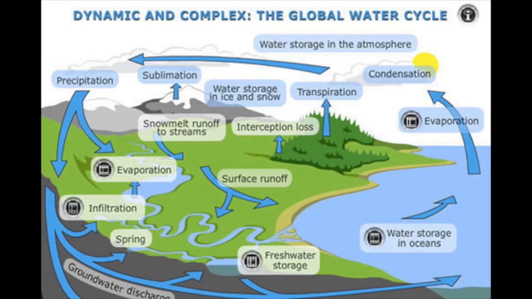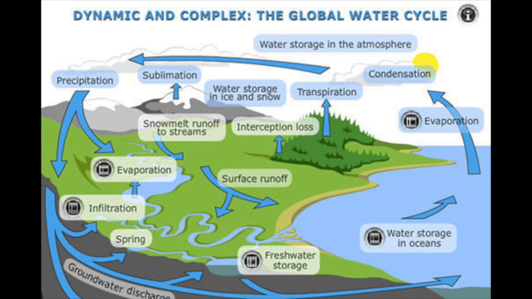Lastly, we're going to go over the global water cycle, also known as just the water cycle. The first step we have is evaporation, which is the process of turning from liquid to vapor. And then we have condensation, which is gas to water or liquid. Then we have sublimation, I don't even know how to say it, which is ice straight to water vapor, so it's solid into gas, pretty much.